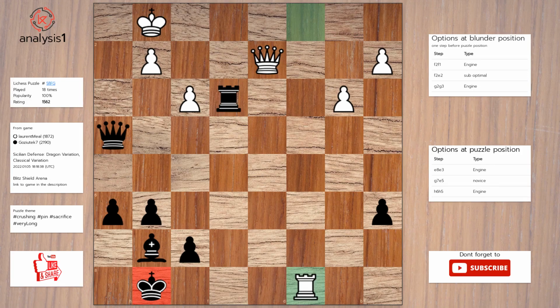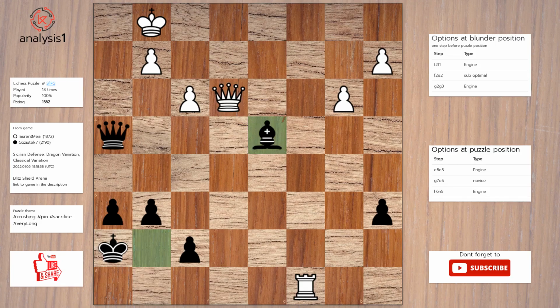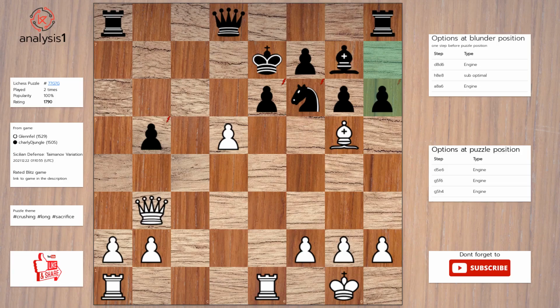Solution to the puzzle is: rook takes bishop. Rook to c8, check. King to h7. Queen takes rook. Bishop to d4. Queen takes bishop. Queen takes queen, check.